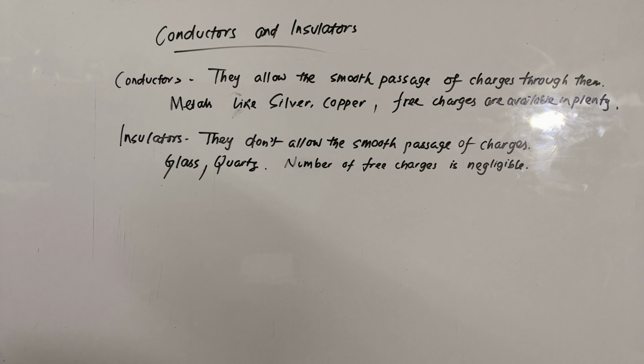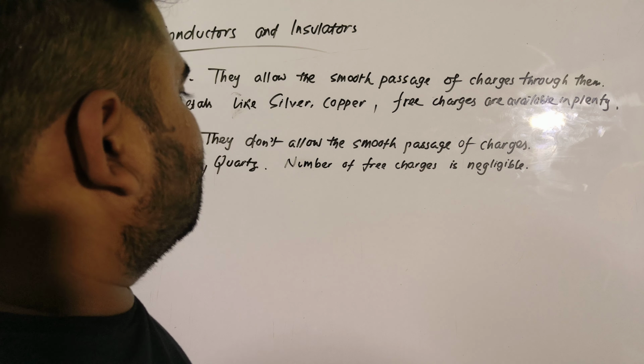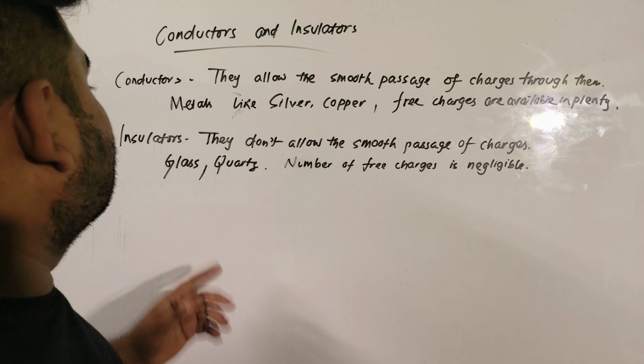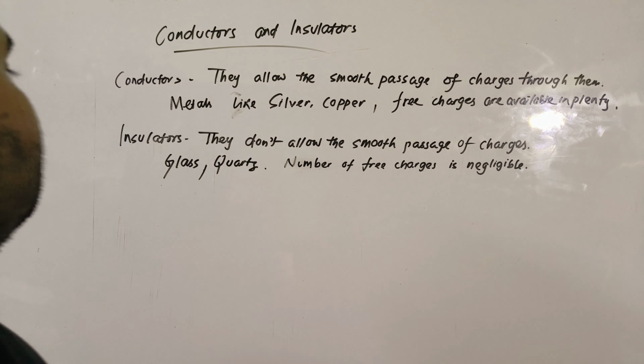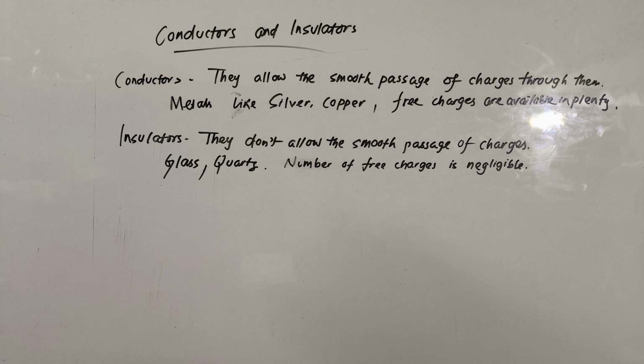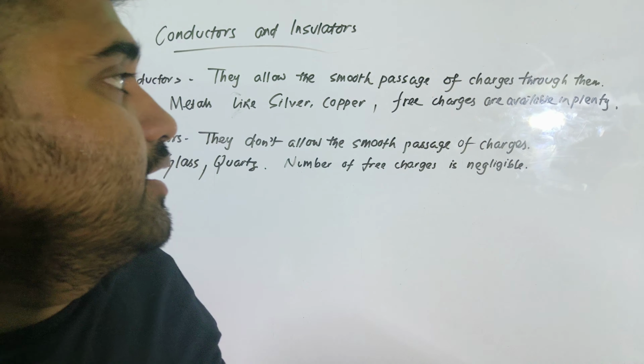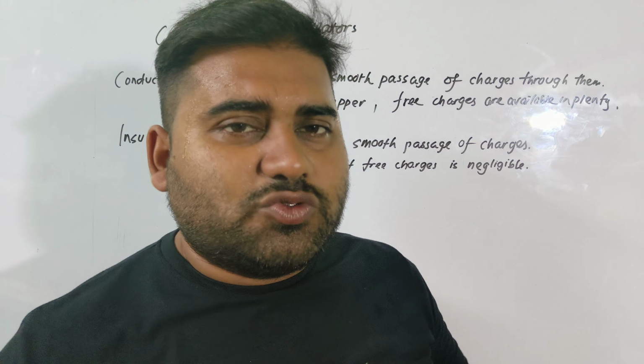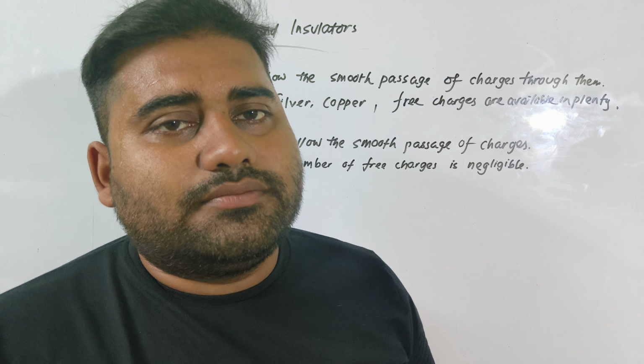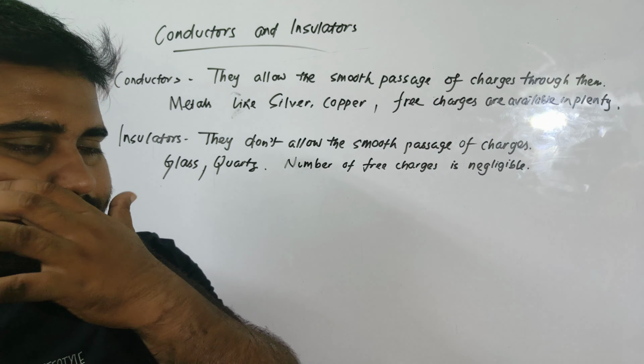They sometimes have the properties of both metals and non-metals or insulators. Examples of such semiconductors are germanium, silicon, and things like that, which we shall be learning in detail in the later chapters of class 12.